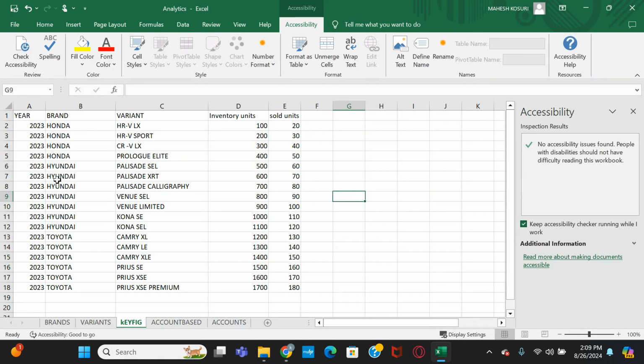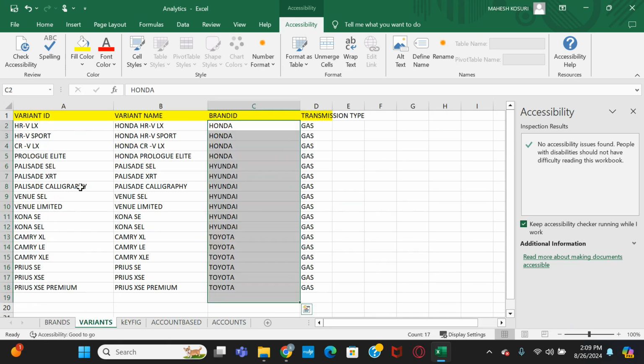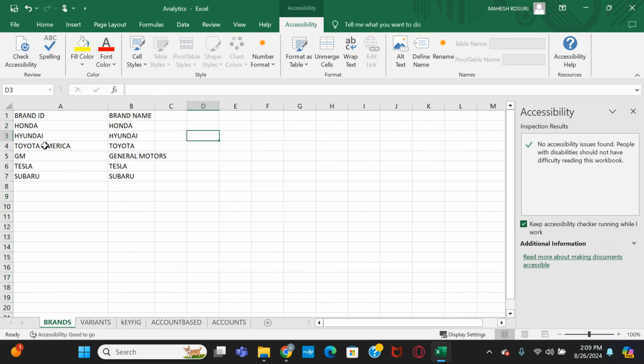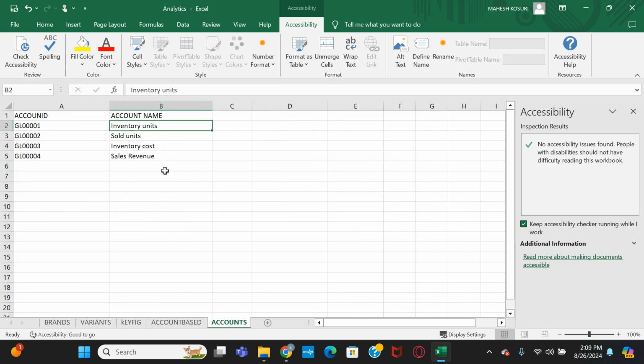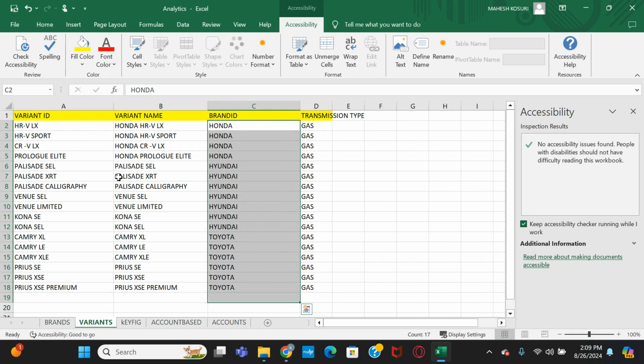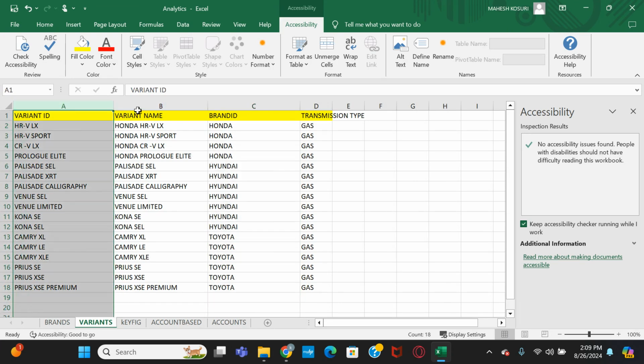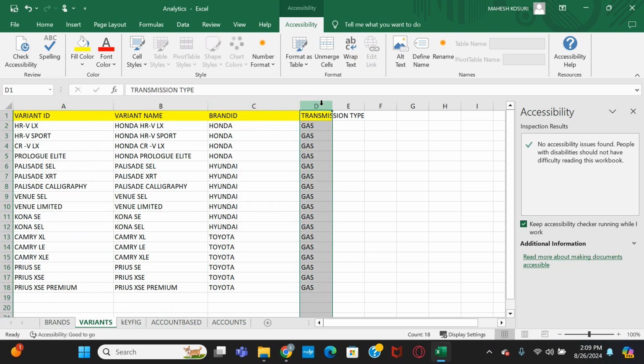Okay, here you see one sheet where I have maintained variants. These are all car variants, and you can see here brands I have maintained, and there are some accounts I have maintained. Very little information for our understanding purpose. Now you can see the variants: variant ID, variant name, brand ID, transmission type. This data set I have maintained.